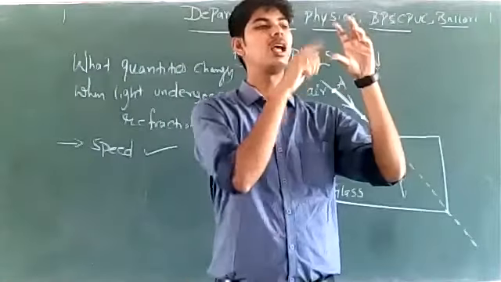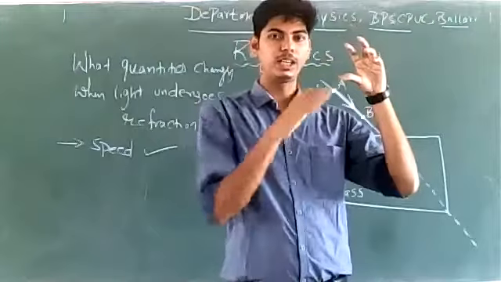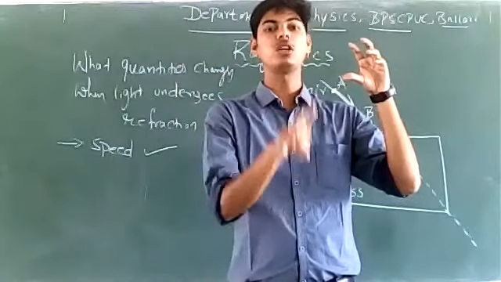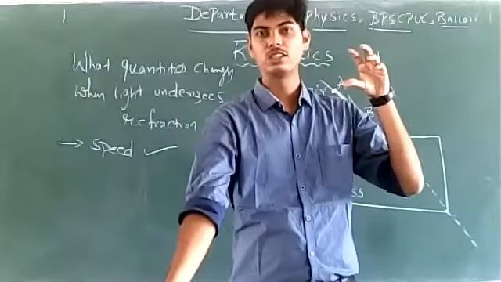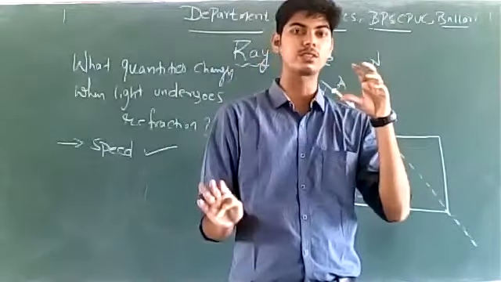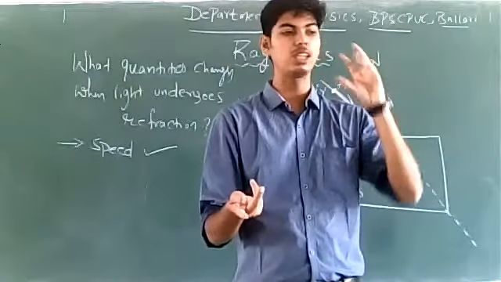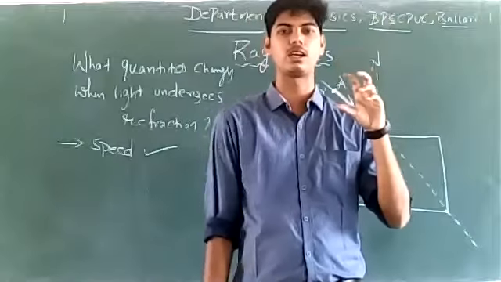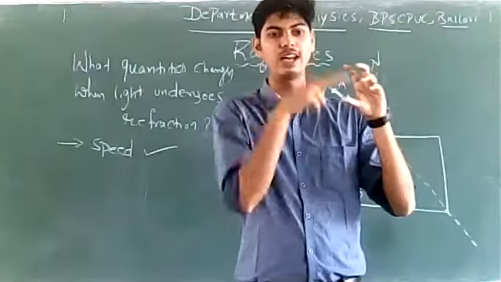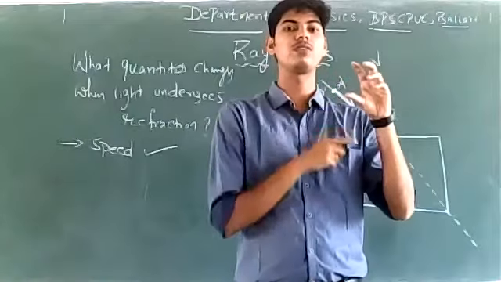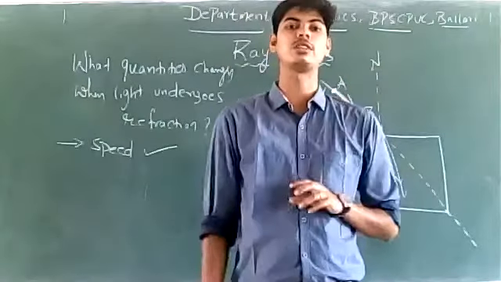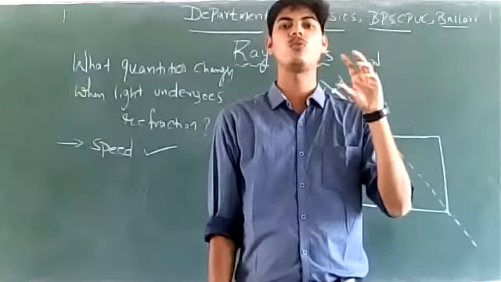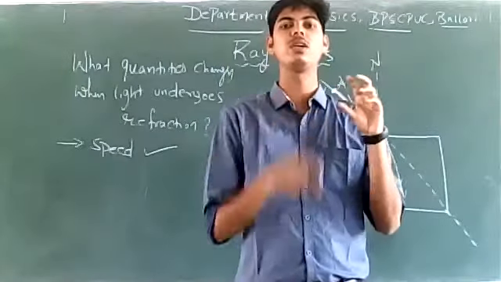Suppose I am using a 100 watt bulb, it is emitting light of frequency say x hertz, right? Because light is coming from air to glass, the frequency of this light doesn't change. In order to change the frequency, I have to change this bulb. If I remove this 100 watt bulb and put a 60 watt bulb, the frequency of the light emitted by this source will undergo a change. It will no longer be x hertz, it may now be y hertz.